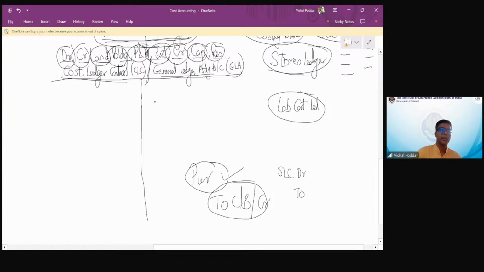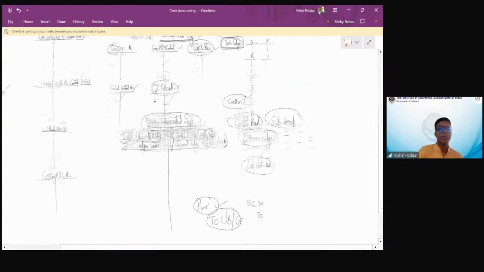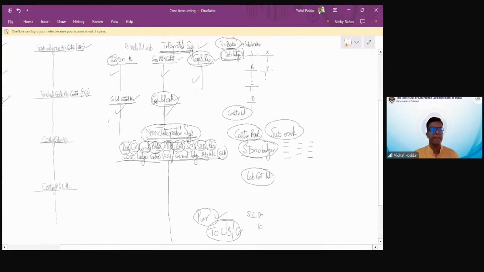For credit, to complete double entry, you require assets and liabilities, like cash balance, bank balance, creditor balance. But you have to check which method of accounting you are following, whether integrated or non-integrated, because the entry will change here.